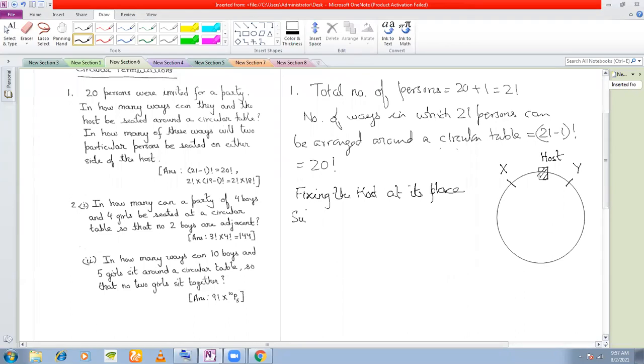And suppose X and Y are two persons who must always be seated on either side of the host.